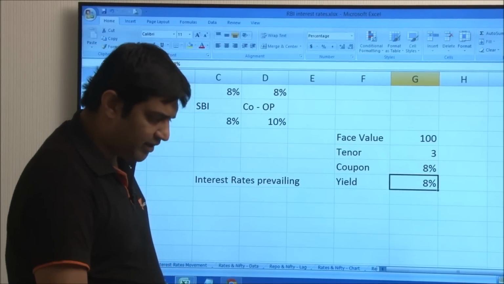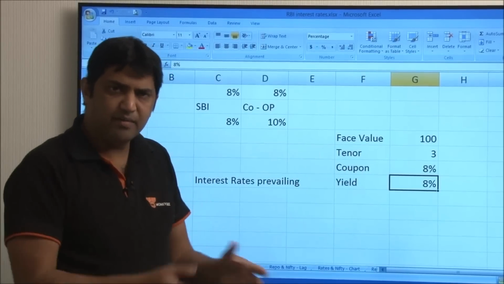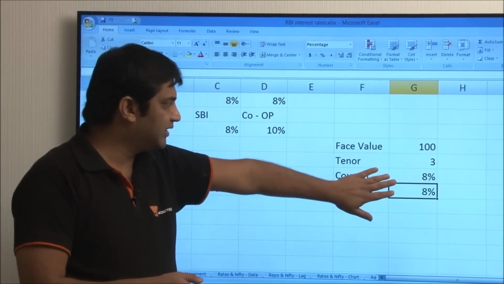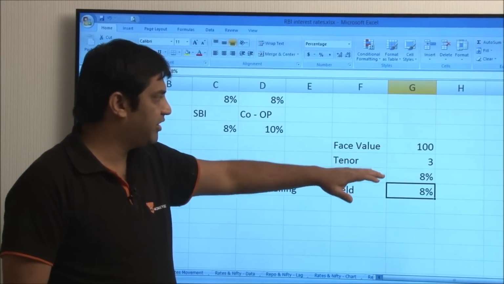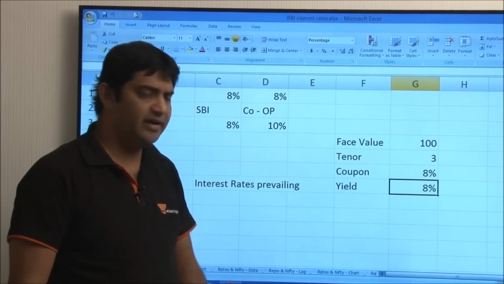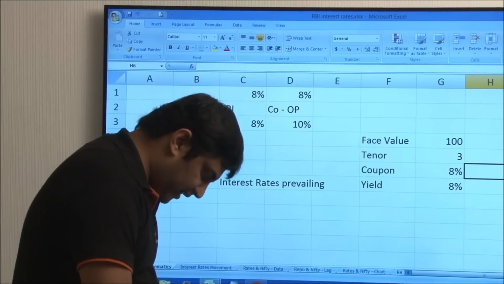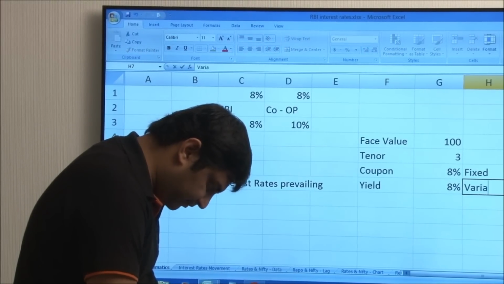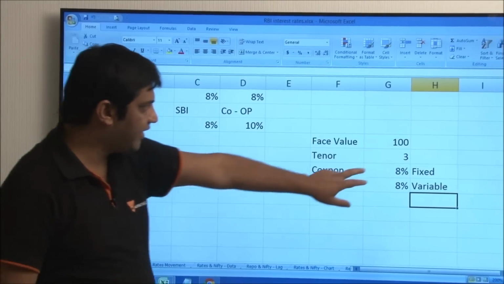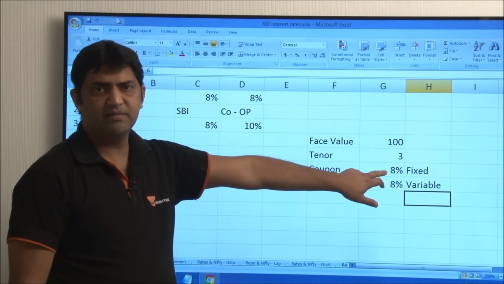And so at the beginning, typically the coupons will be close to what the current market scenario is. Therefore, broadly, to start with, we can say that the face value is 100, 3-year bond, 8% coupon and 8% yield. Important for us here is that the coupon is fixed, whereas the yield is variable, and that's where the entire bond mathematics comes, because once you have invested, now nothing can be changed.